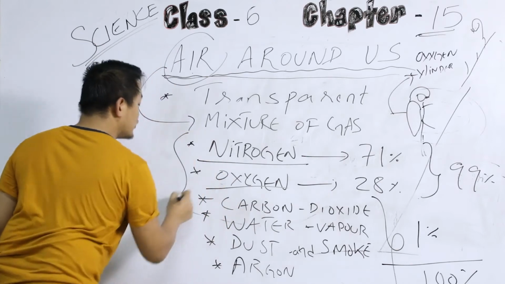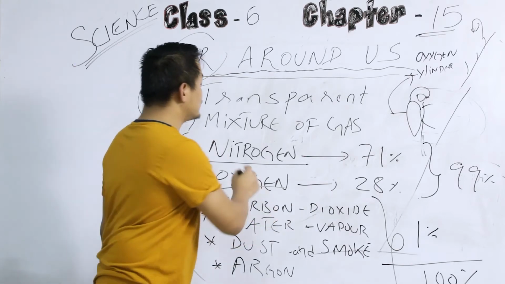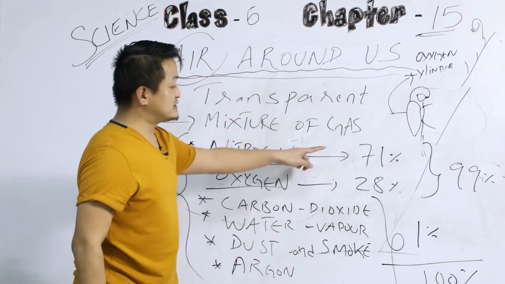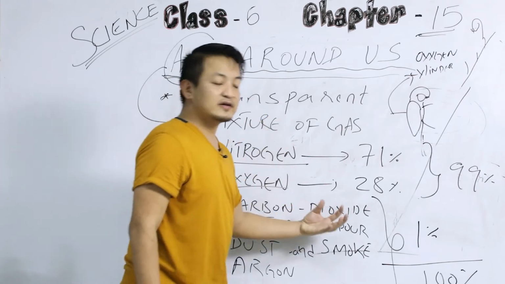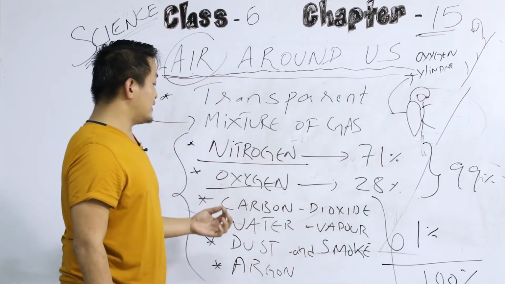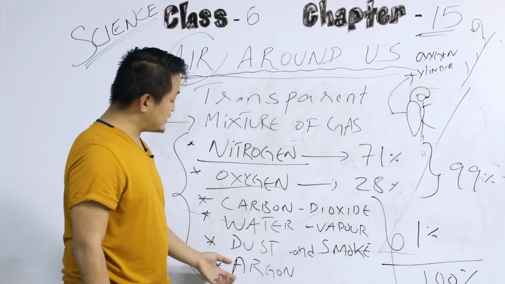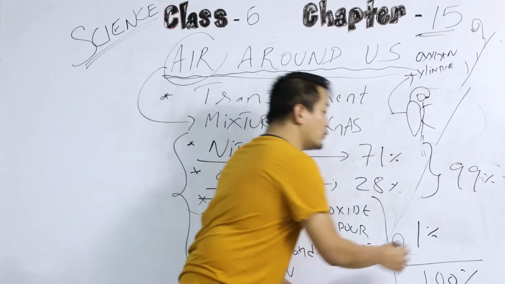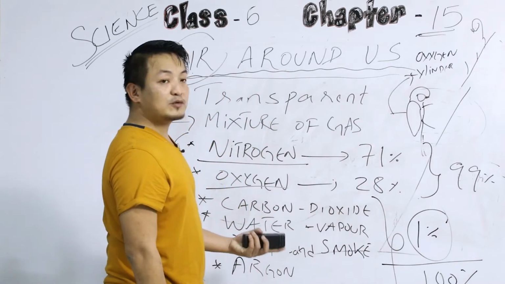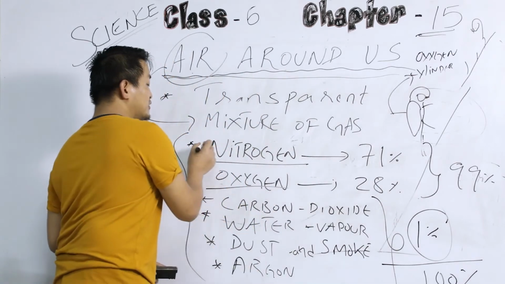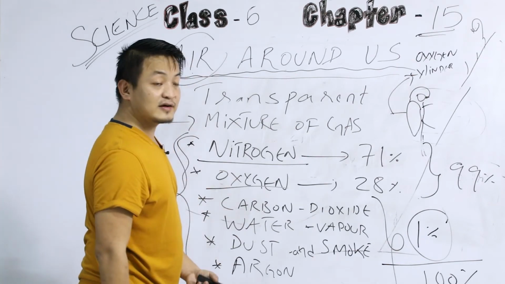If you are asked to write the composition of air in the exam, you have to write everything: nitrogen 71%, oxygen 28%, and all the other gases like carbon dioxide, water vapor, dust and smoke, and argon compose 1%. Now we'll study all the composition in detail.